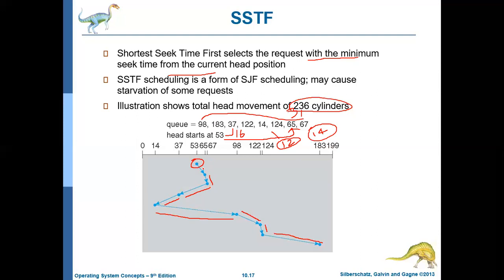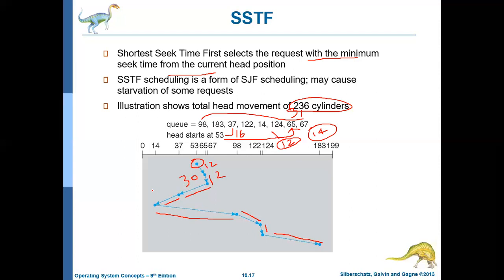Initially 53 to 65 it is 12. Then 65 to 67 is 2, then 67 to 37 is 30. Then 37 to 14, 37 minus 14 is 23.